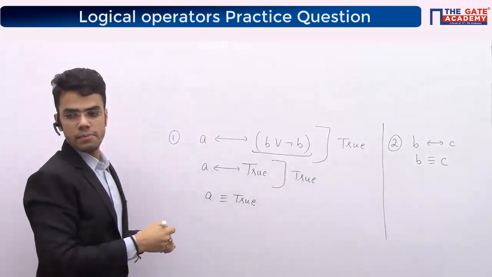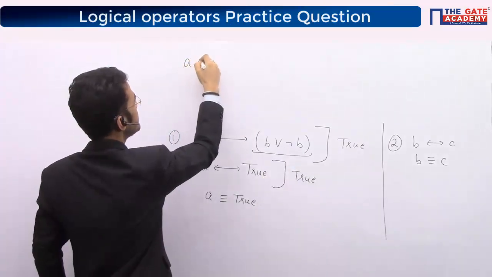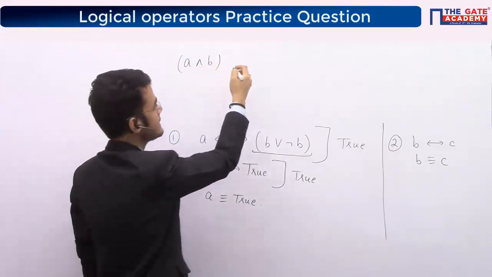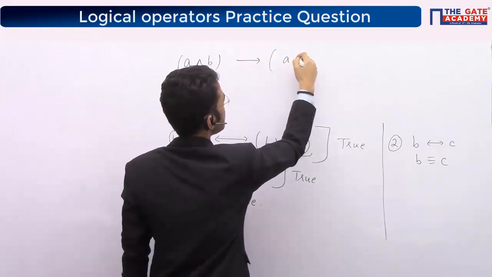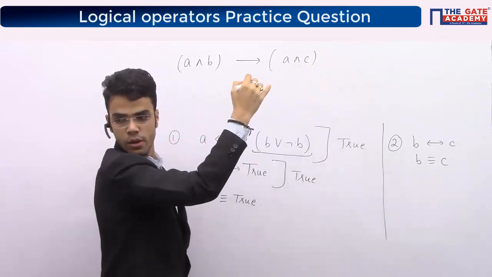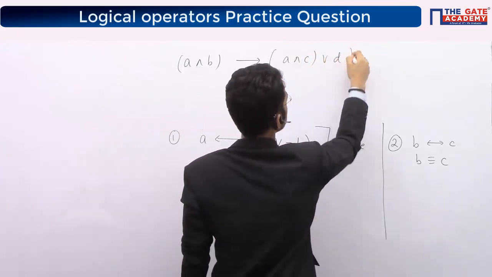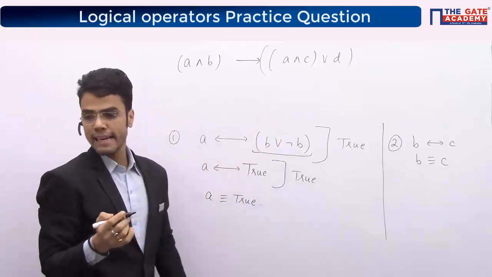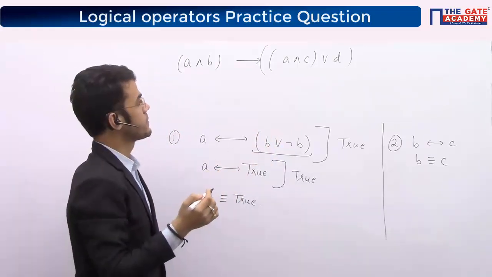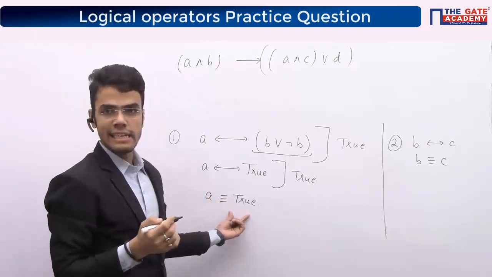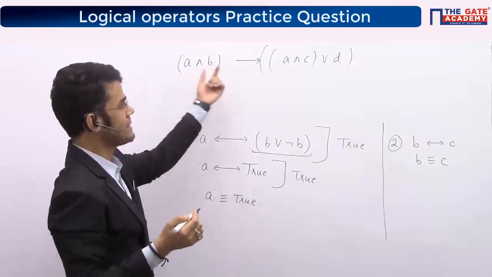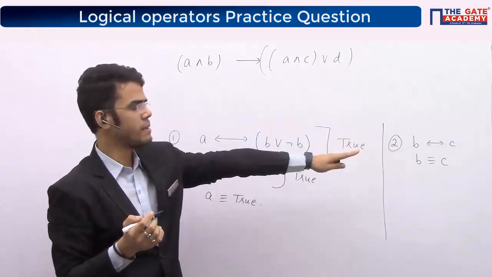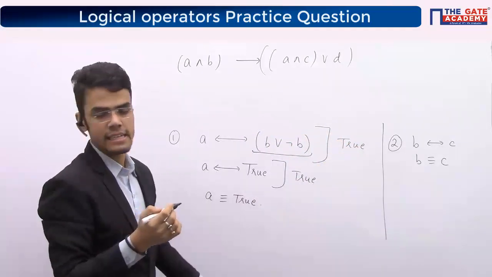My expression is given as A and B implies A and C or D, right? So now I know A is true from here. I can replace A with true, and B or C can be replaced with each other. B can be replaced with C, or C can be replaced with B itself.